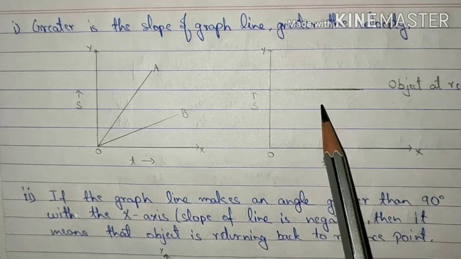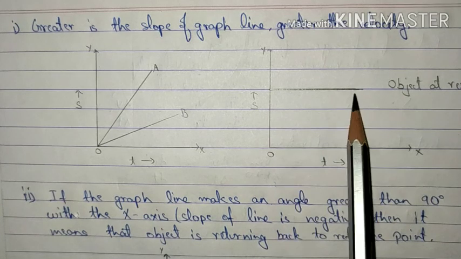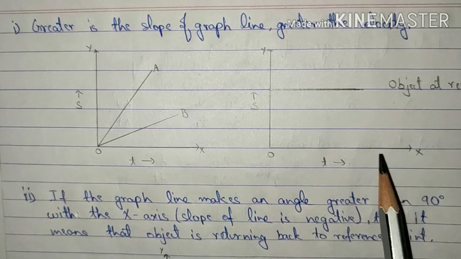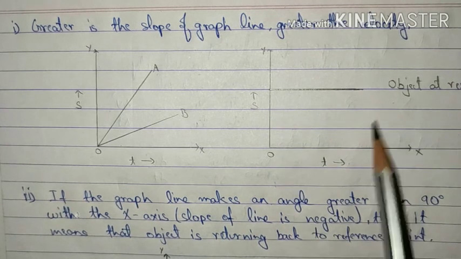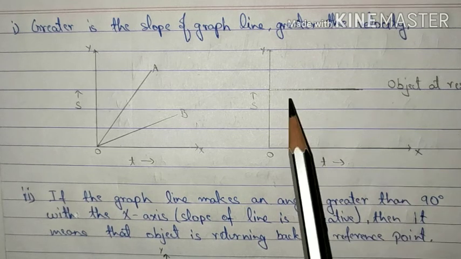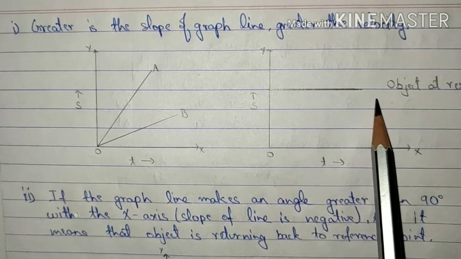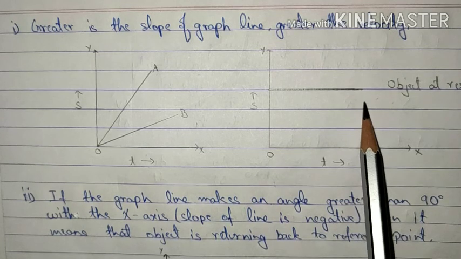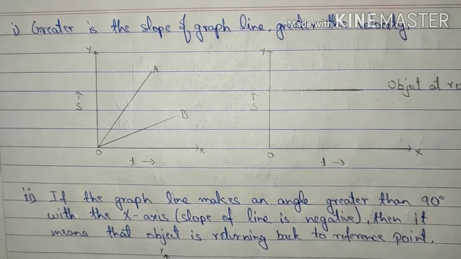You can observe here that there is a straight line moving parallel to the x-axis. So because the line is moving parallel to the x-axis, its slope will be 0. And because its slope is 0, that means we can say the object is at rest.